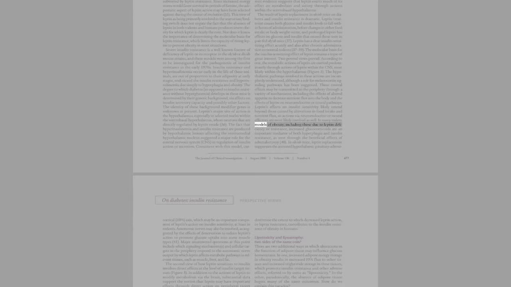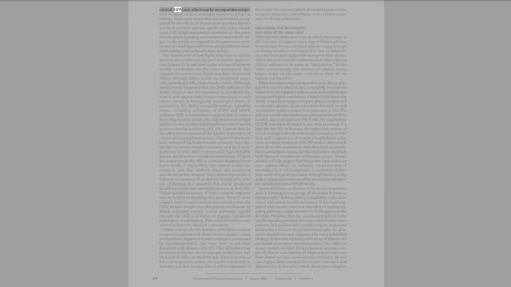In many rodent models of obesity, including those due to leptin deficiency or resistance, increased glucocorticoids are an important mediator of both hyperphagia and insulin resistance, as seen through the beneficial effects of adrenalectomy. In OB/OB mice, leptin replacement suppresses the activated cortical HPA axis, which may be an important component of leptin's action on insulin sensitivity, at least in rodents.